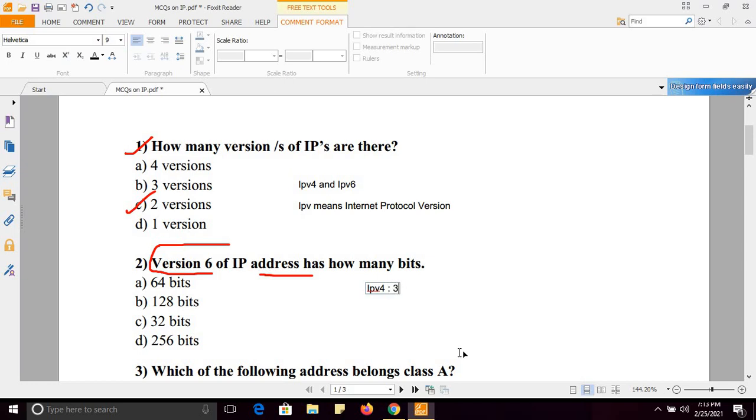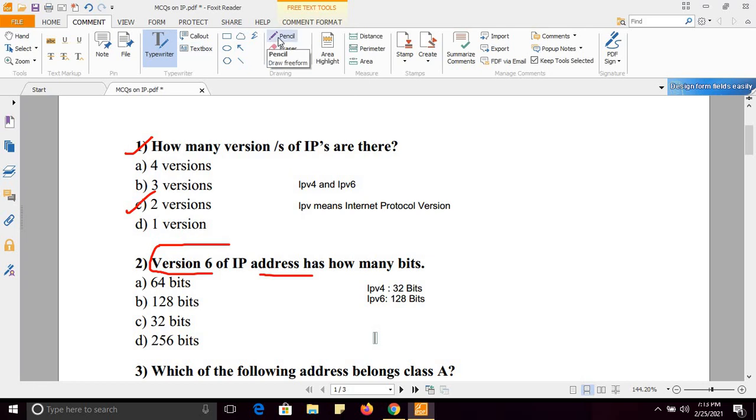IPv4 is of 32 bits and IPv6 is of 128 bits. So the right answer is 128 bits. So right answer is option B. Fine.